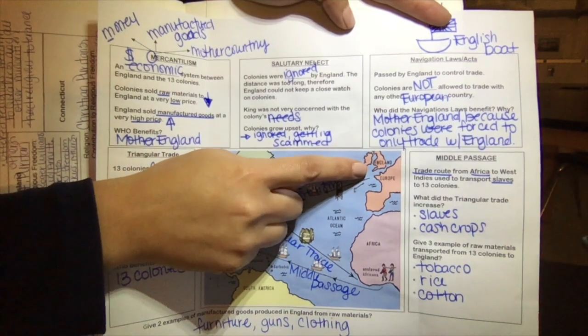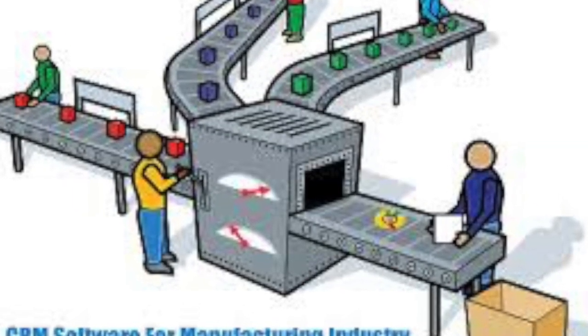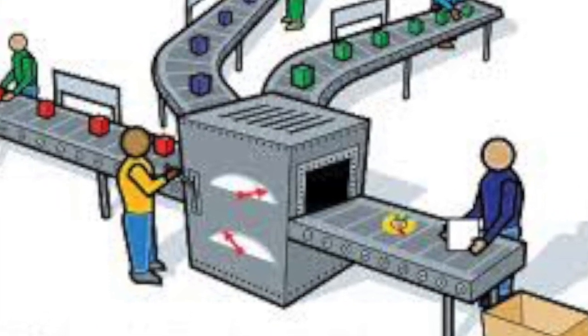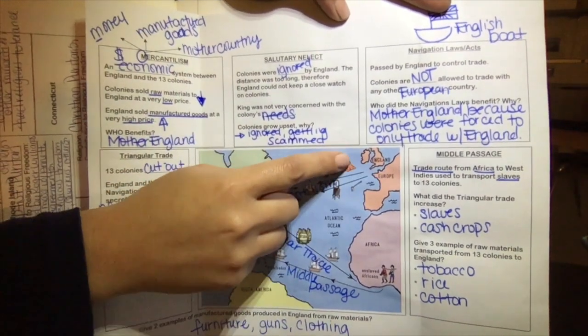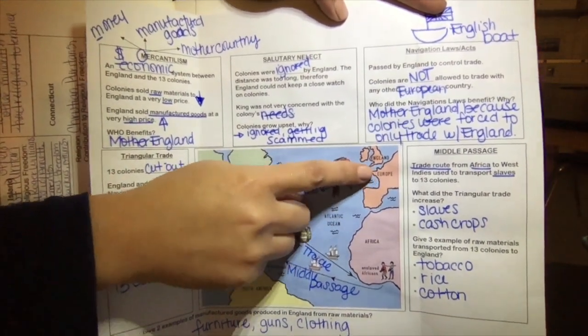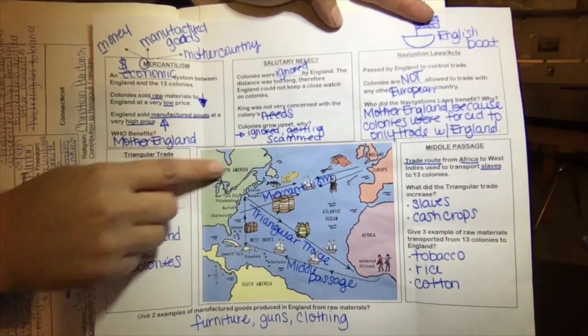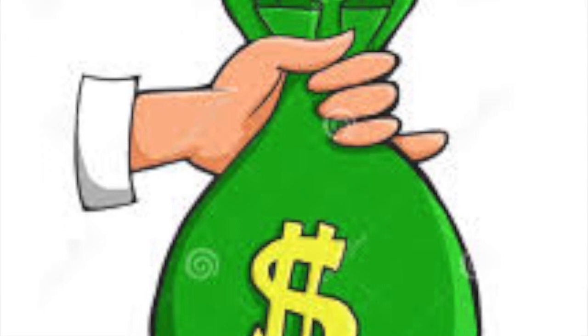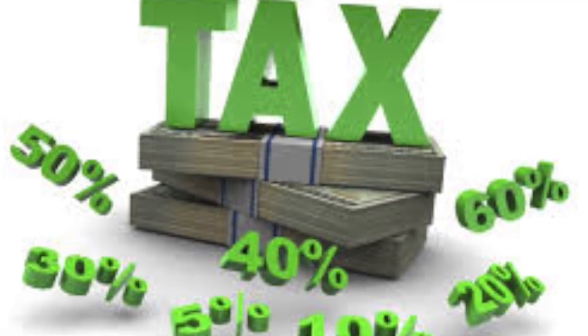England, in return, is going to turn it into something because in England, they have all of the factories. So in England, they manufacture these goods. The word manufacture means make. They turn it into something, they make it into something, and then guess who they sell it back to? They're going to sell it back to the people of the 13 colonies. Not only are they going to sell it more expensive, they're also going to add on that tax, also known as a tariff, which is a tax on an imported good.